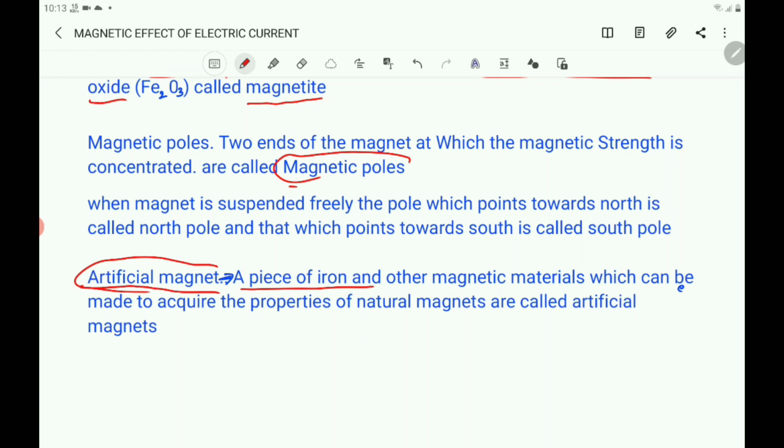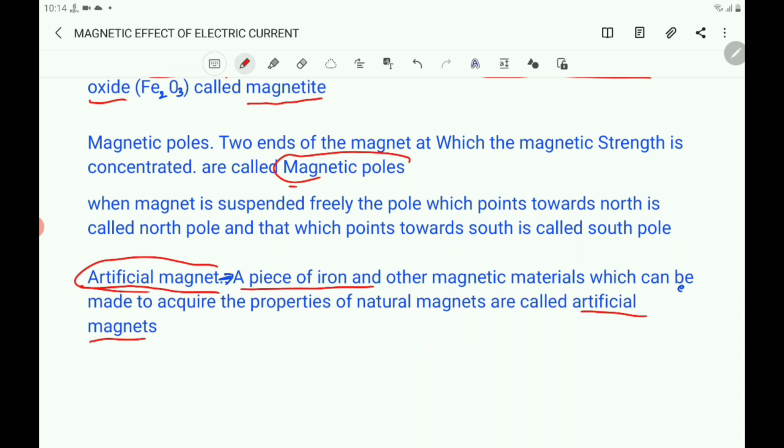They are not available in nature, they are prepared artificially. Magnetic substances like iron, cobalt, nickel can be converted into artificial magnets.